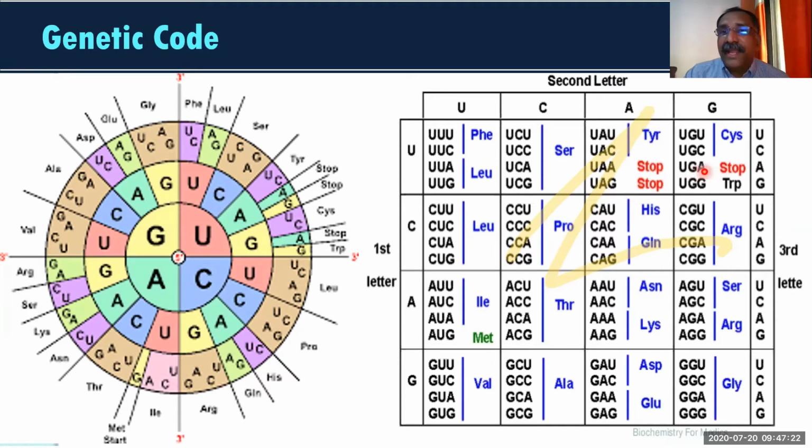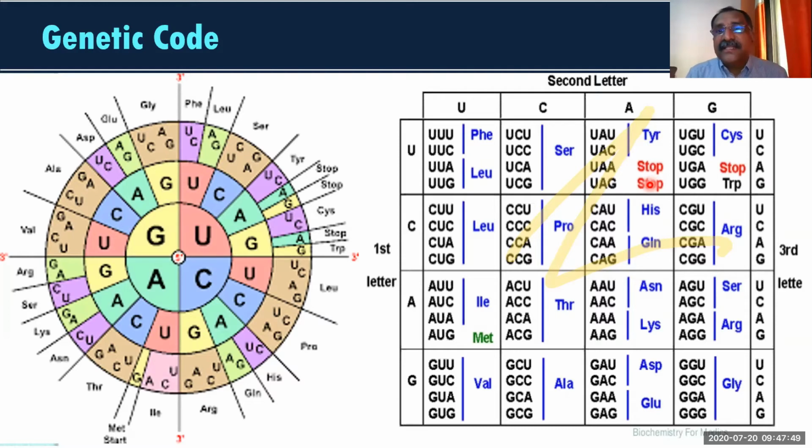When UGA, then also there is no amino acid. So remember, UAA, UAG, UGA, when these 3 nitrogen bases come together, there will not be any representing amino acid. That means there will be a gap, and a gap means protein synthesis is getting stopped.